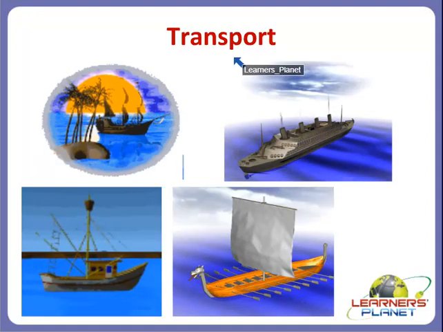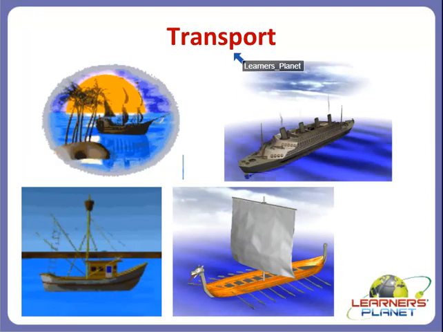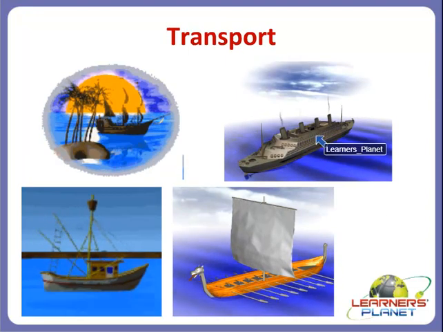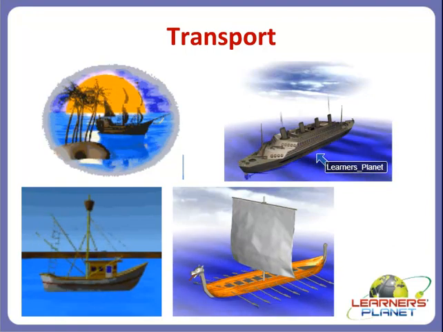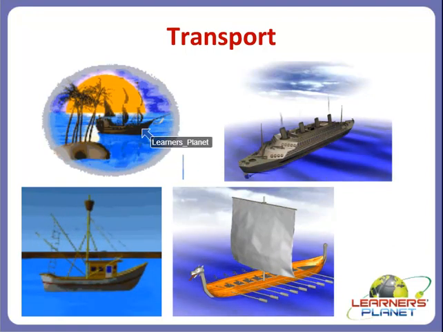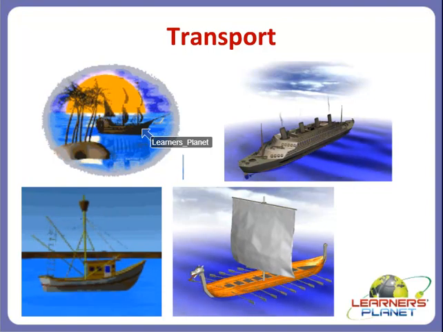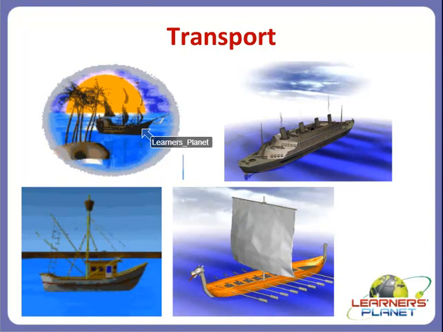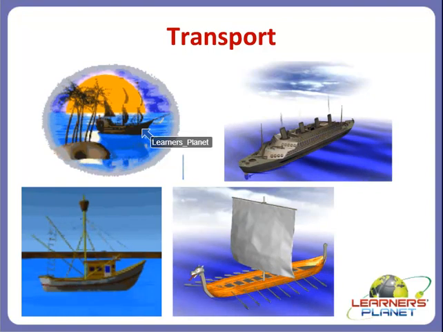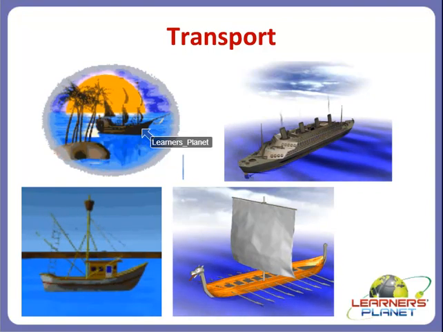Then it is also used for transport, right? You can see here that in a ship we carry goods, right? In boats also we carry some small goods. So it is very useful for transport also, because without water the ship would not be able to move, right?